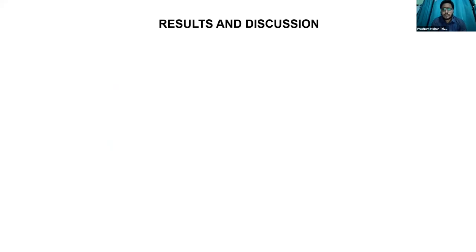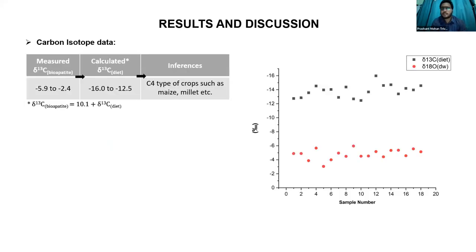So now we come to the results and discussion part. Here you can see the measured delta 13C bioapatite is around 5.9 to 2.4 parts per mil. So what is bioapatite? Bioapatite is a carbonated hydroxyapatite. It is precipitated from the blood plasma bicarbonate in equilibrium with CO2 expired from the metabolism of the dietary mix.